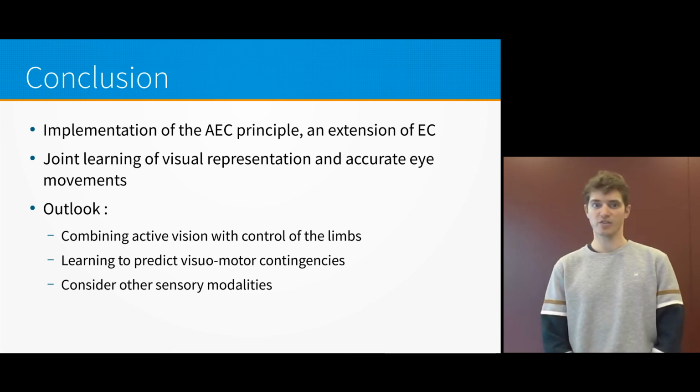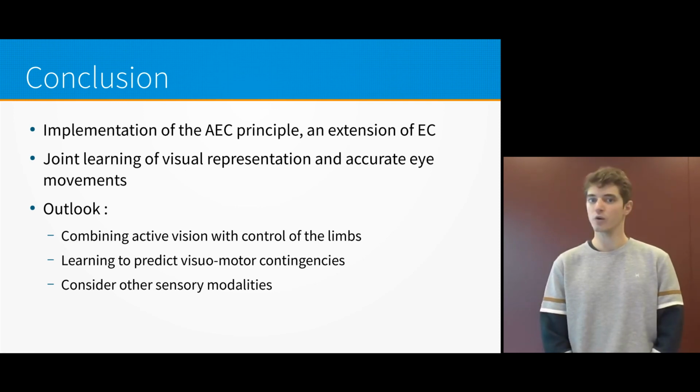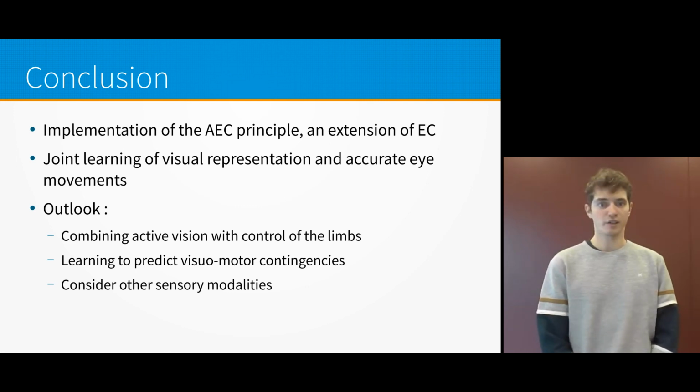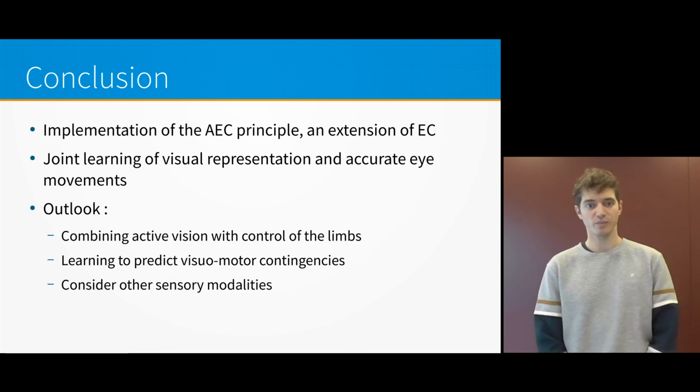In the future, we would like to combine the learning of active vision with motor control. We believe that this will enable the learning of visuomotor contingencies as the agent learns to track its own body parts. Another interesting direction for future work is to consider other sensory modalities. Unpublished work is revealing that active efficient coding can also be used to model the self-calibration of echolocation in bats in the auditory modality. More generally, the combination of different sensory modalities is an interesting topic for future research.